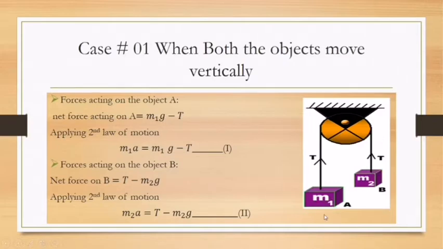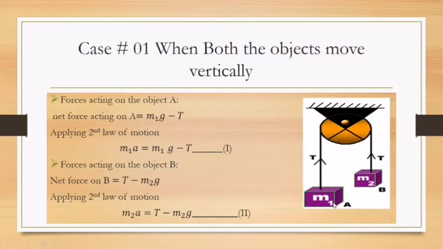The mass of M1 is greater than M2. Since M1 is greater than M2, that's why mass M1 moves downward and M2 moves upward. As a result, an acceleration is produced in this string, and a tension T is also present in the string. Now let's see the forces acting on the object A.